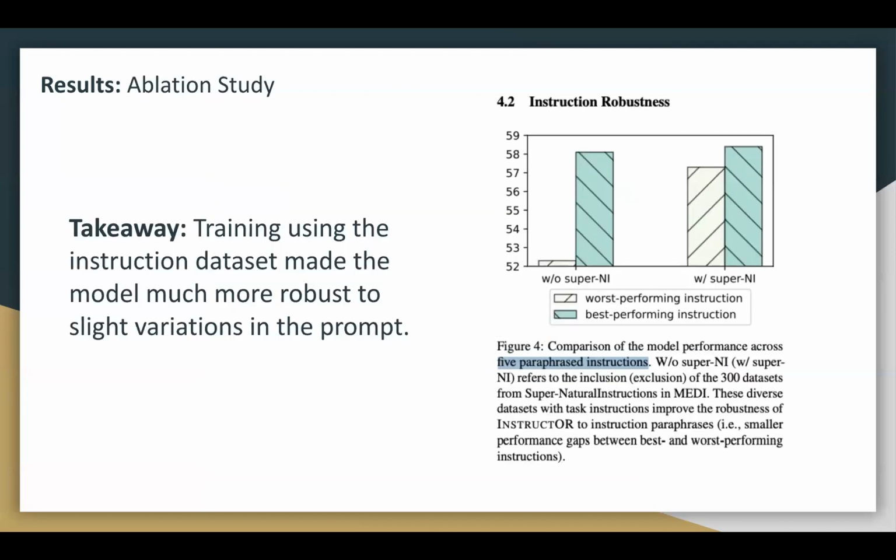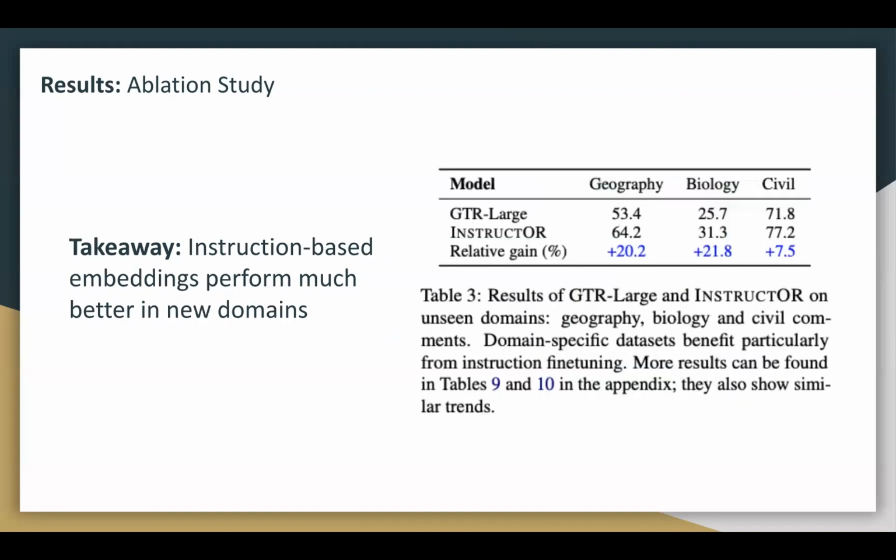The paper does a thorough ablation study. One interesting takeaway was that automatically converting public data sets with text and instructions into contrastive learning format had a significant impact on the robustness of the model to paraphrases in the instructions. Additionally, when Instructor was evaluated on domains not seen during training, it significantly outperformed baseline approaches. This shows that Instructor works really well in new domains.